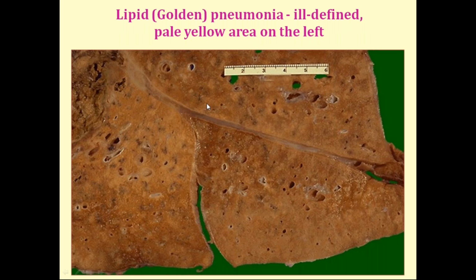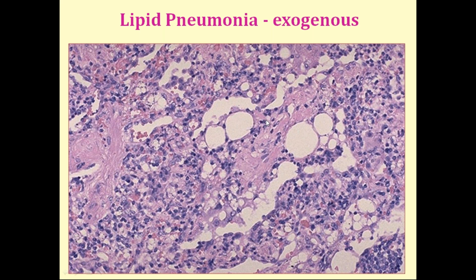And this is lipid pneumonia. Lipid pneumonia may be intrinsic or extrinsic. On the cut surface you will see some yellow color or golden pigment grossly. It may be exogenous or endogenous, as I have told you. Exogenous means if you take fat containing foods or oily foods in excess, there is a chance of getting lipid pneumonia. Endogenous means if the patient has hypercholesterolemia, then sometimes a few patients may get lipid pneumonia.